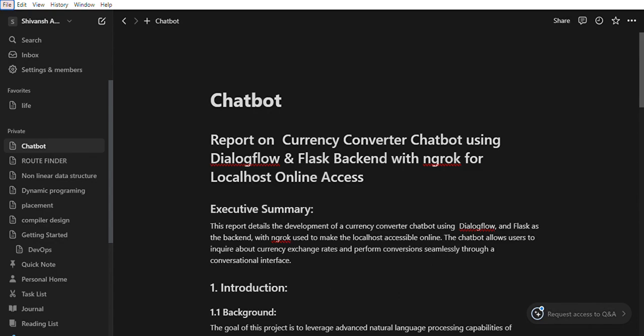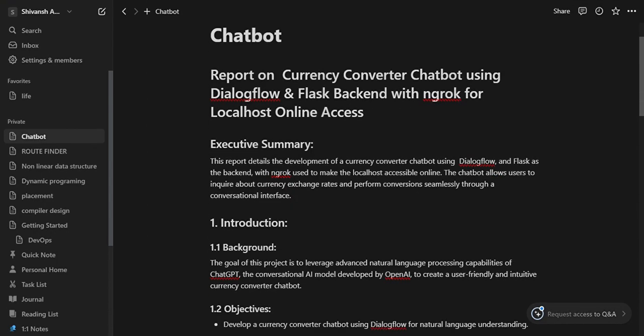Chatbot. The chatbot will mainly focus on currency conversion, and we are going to discuss the project right now.